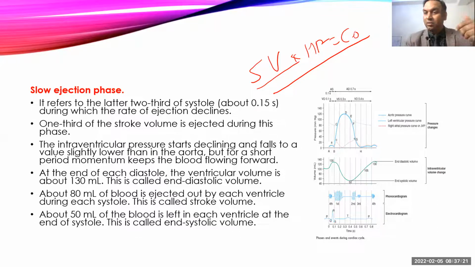And that we can increase also and decrease also, by either increasing the end-diastolic volume or by decreasing the end-systolic volume, depending upon the requirement. But remember these values. So end-diastolic volume is 130 ml, end-systolic volume is 50 ml, and stroke volume is 80 ml. Okay. So this is about the end of the ejection phase or end of the systole.